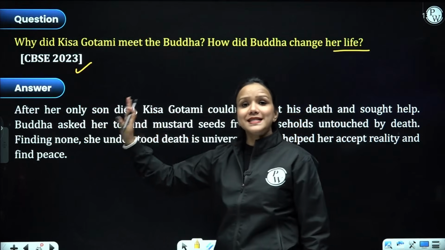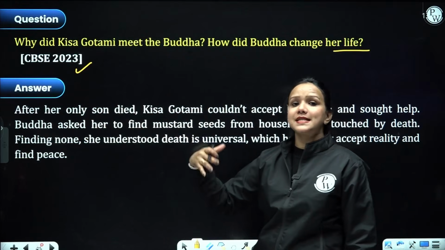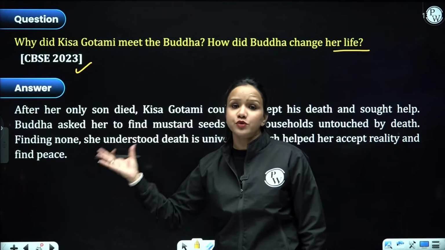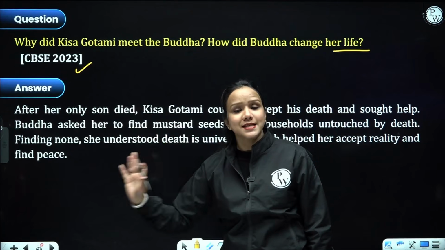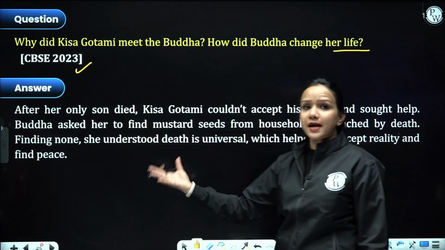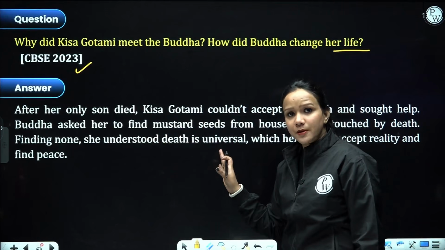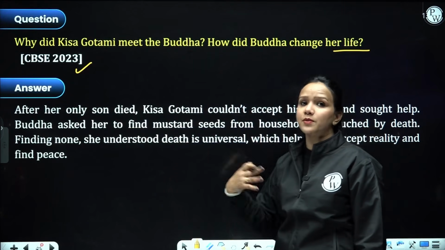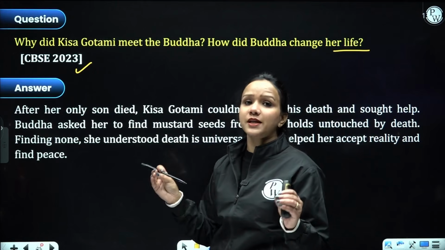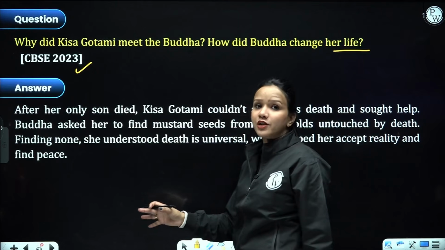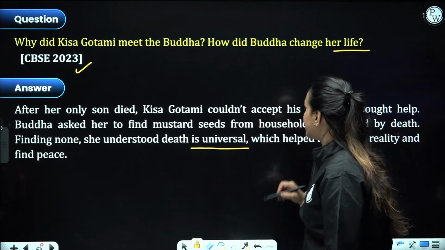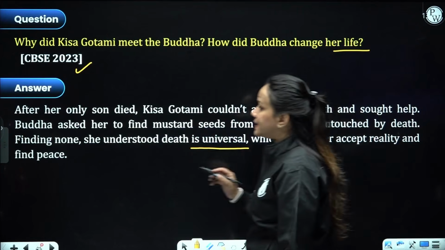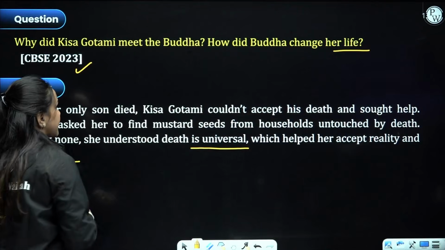So when her only son passed away, she was suggested by somebody in her neighborhood to reach Gautam Buddha and seek his help. When she went there, she was asked by Gautam Buddha to bring some mustard seeds from a house where nobody died, but this was not possible. And this incident taught her a very important lesson about the inevitability of death, about the universality of death, which helped her accept reality and find peace in that, right?